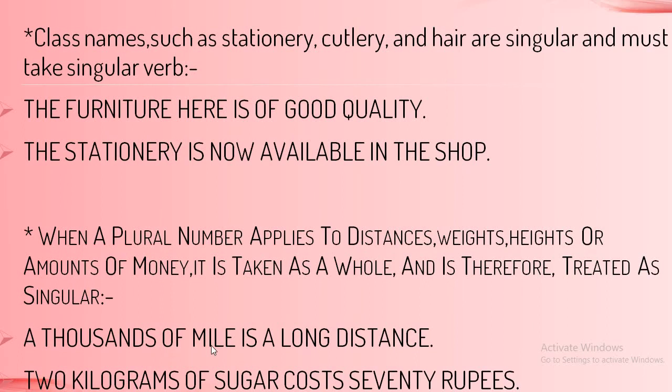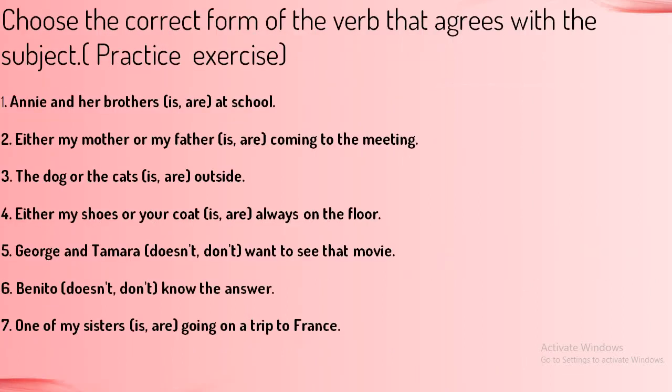A thousand miles is a long distance. Two kilograms of sugar costs. It is a singular verb, with S or ES. Two kilograms of sugar costs 70 rupees. So, whenever you have distances, weight, height or measurement, or an amount of money, it is considered one whole unit and is treated as singular.